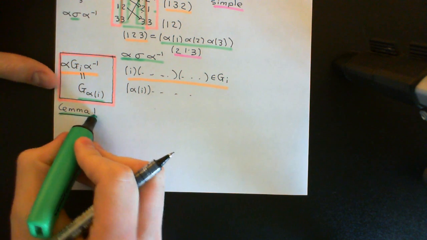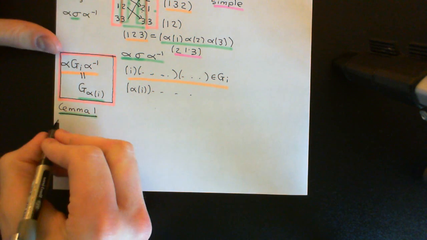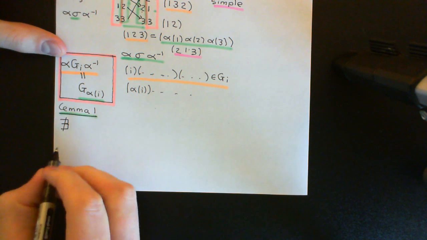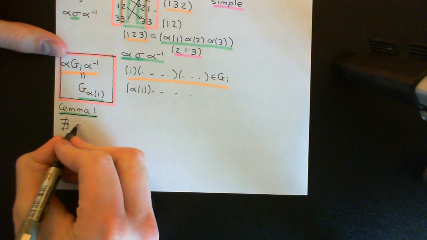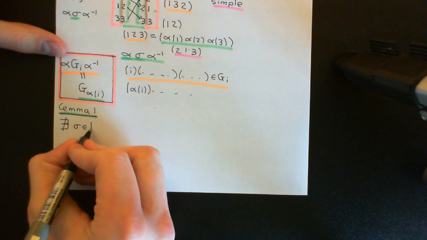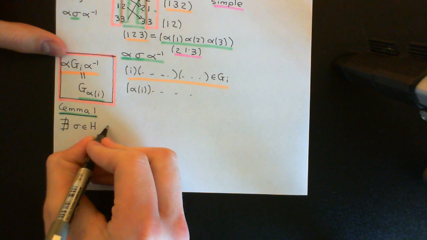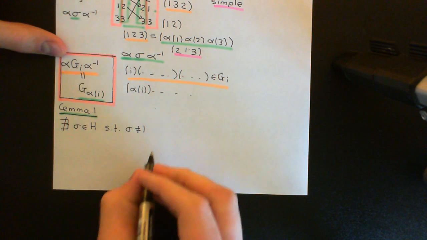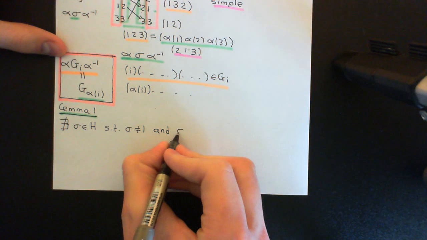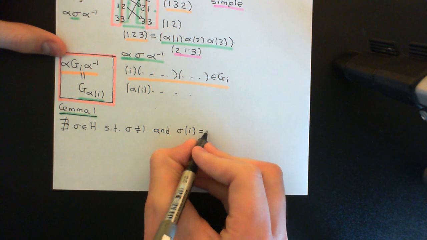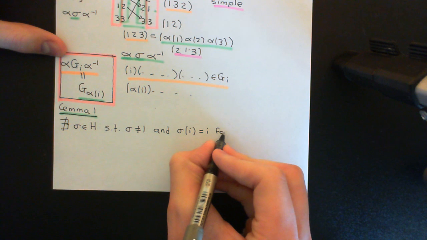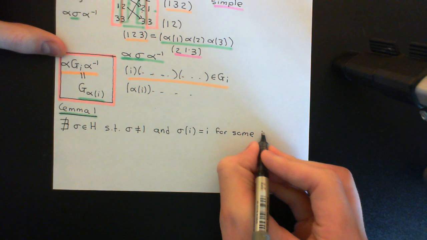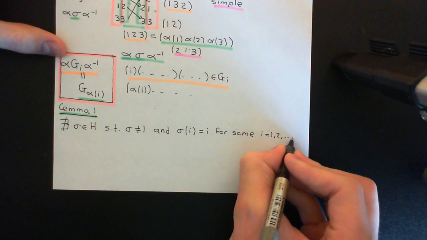Right, so lemma 1 is that there cannot exist, which I'll write like so, there exists with a cross for it, there cannot exist a sigma which is an element of our normal subgroup capital H, such that sigma is not equal to the identity element, which I'll just denote 1, and sigma fixes an i, sigma of i is equal to i for some i that is an element of the set 1, 2, 3 all the way up to k. So for some i equal to 1, 2 all the way up to k.